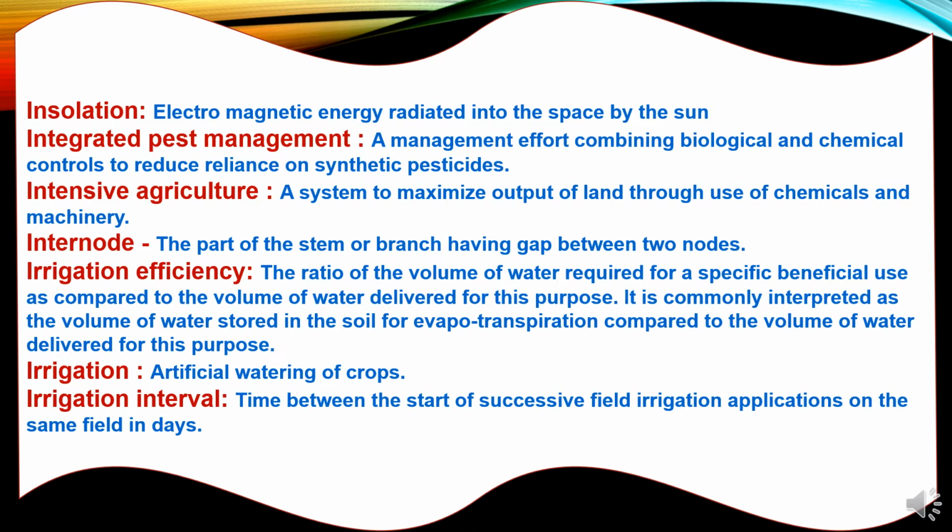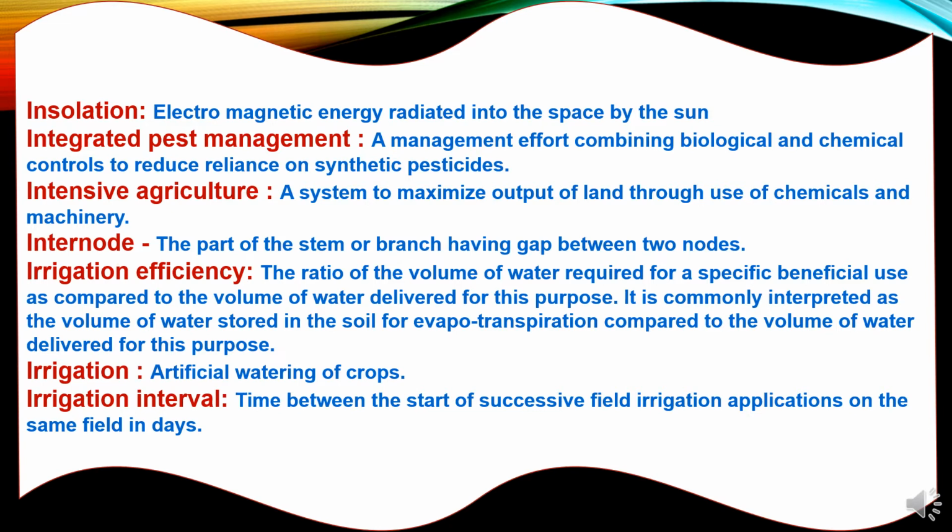Insolation. Electromagnetic energy radiated into space by the sun is known as insolation. Integrated pest management: a management effort combining biological and chemical controls to reduce reliance on synthetic pesticides. Intensive agriculture: a system to maximize output of land through use of chemicals and machinery.